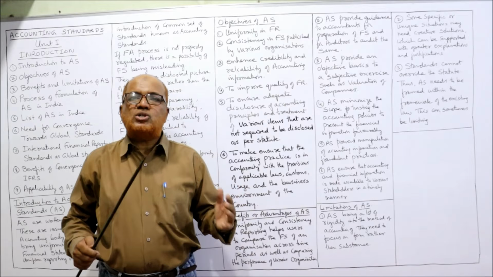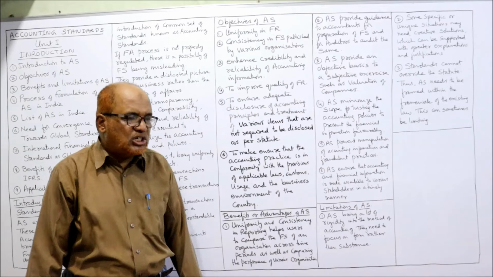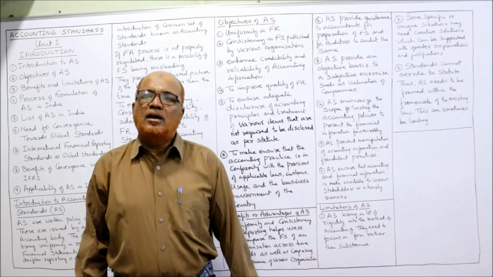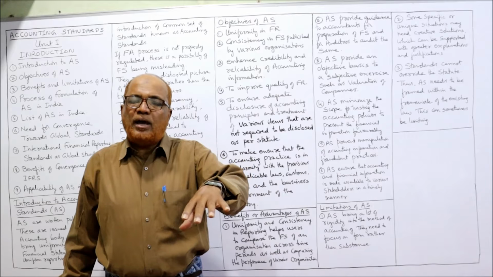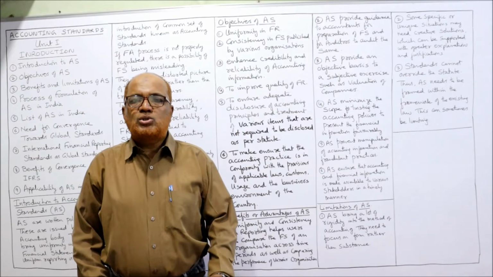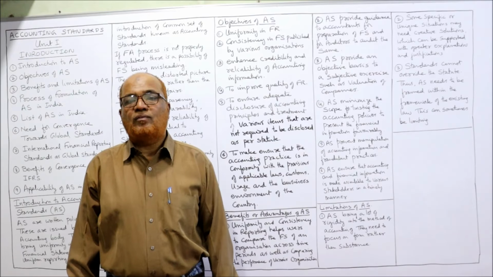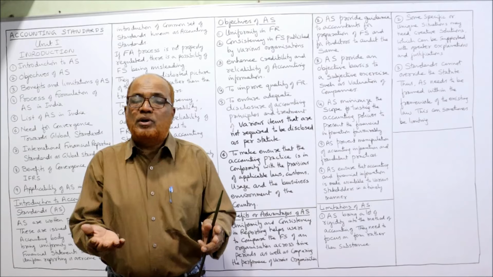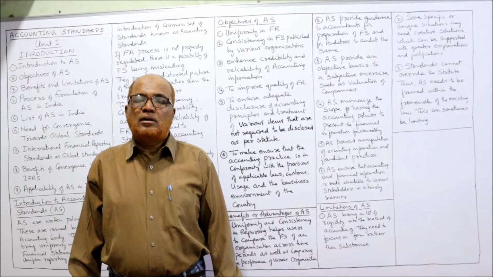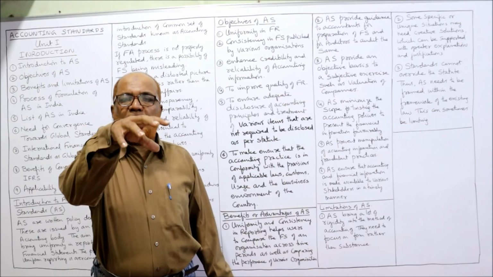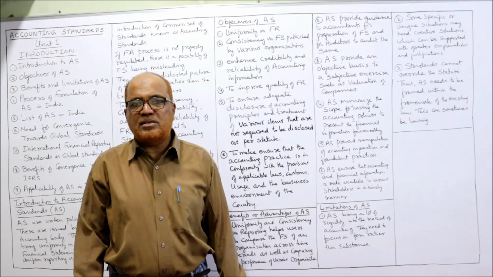What are the few limitations of accounting standards? First one, accounting standards bring a lot of rigidity into the method of accounting. See, every business, the nature of the business is different. The same rule cannot be applied in all the organizations. So if accounting standards make a rigid rule, then it will be very difficult for the business organization to follow the rules, because every business will have their own issues, different situations. So we cannot say that this is the accounting standard, this is the rule which should be strictly applied in every organization. It will be difficult for the organization to run.